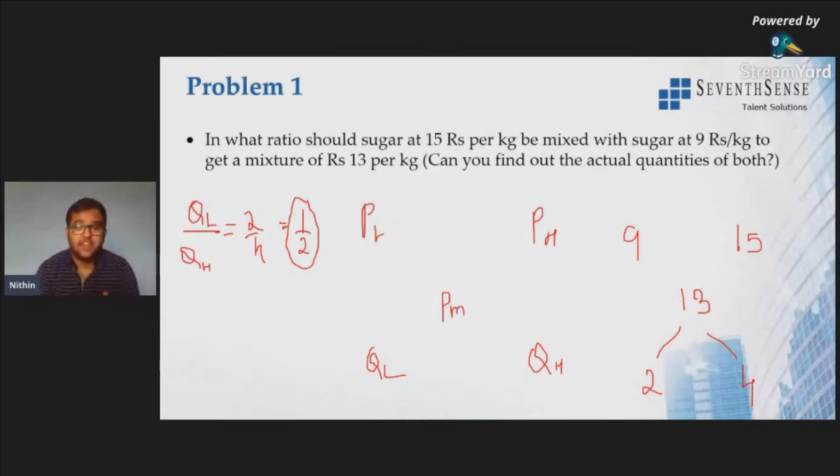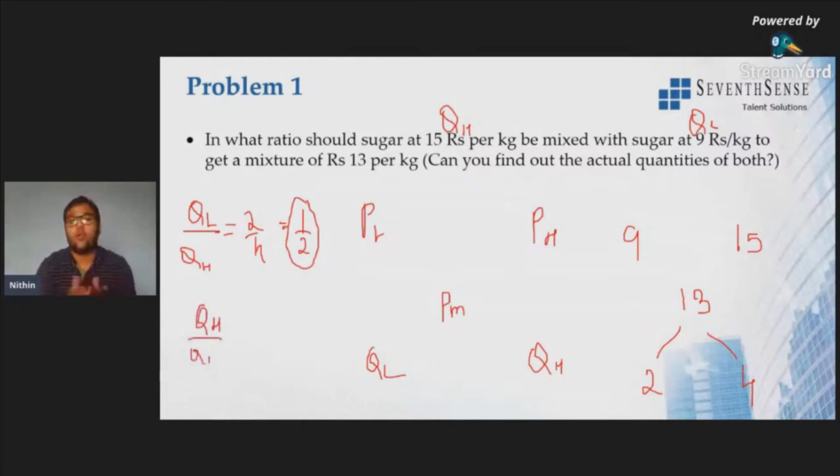Okay. The question is, in what ratio should sugar at 15 rupees per kg be mixed with sugar at 9 rupees per kg? Understand the question. They are asking the quantity of higher price to the quantity of lower price, so it is nothing but QH over QL.